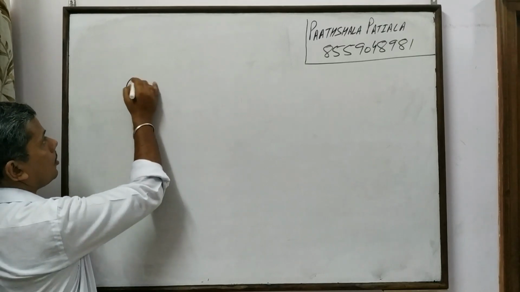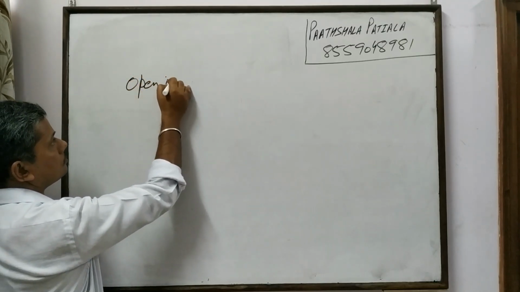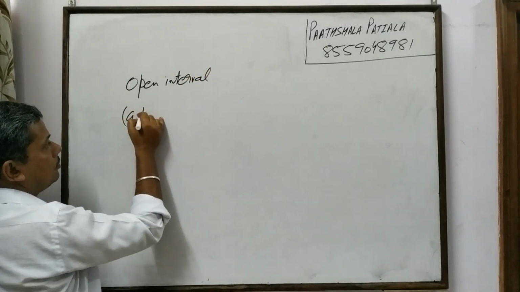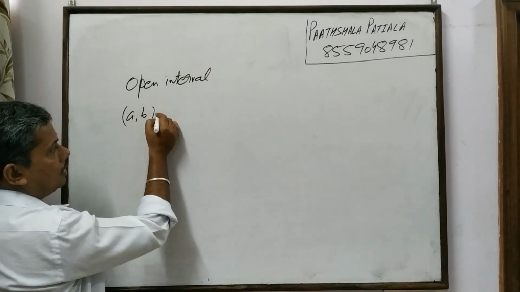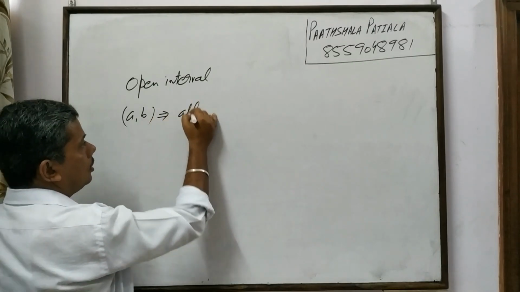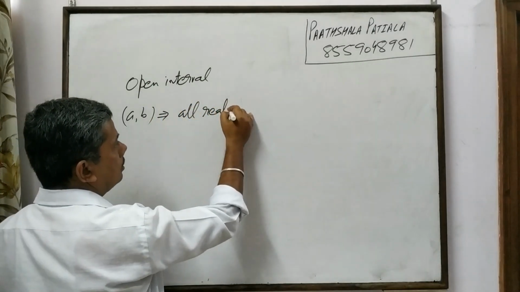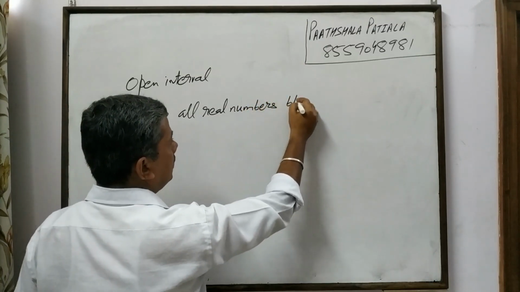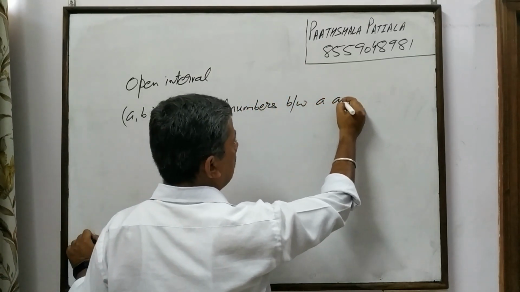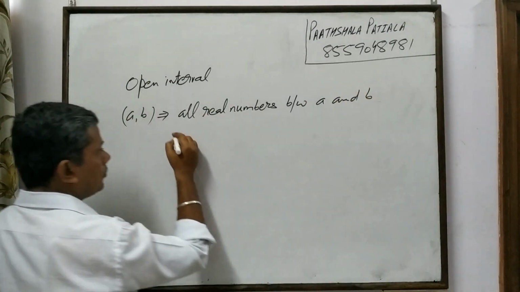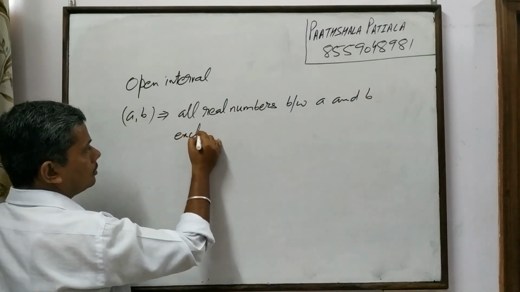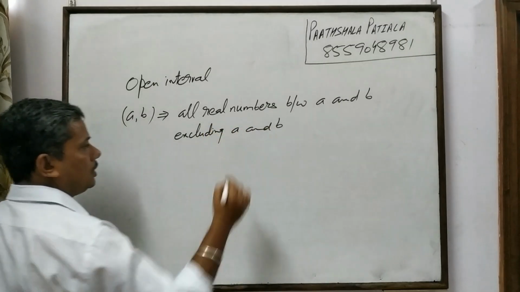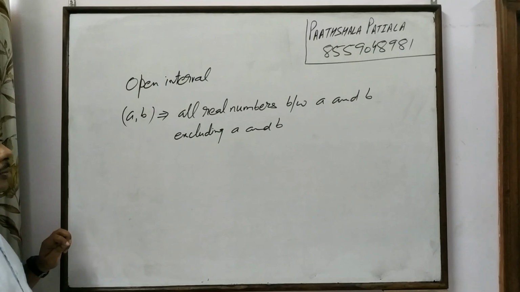One is the open interval, that is a comma b with round brackets. It implies all real numbers between a and b, excluding a and b.